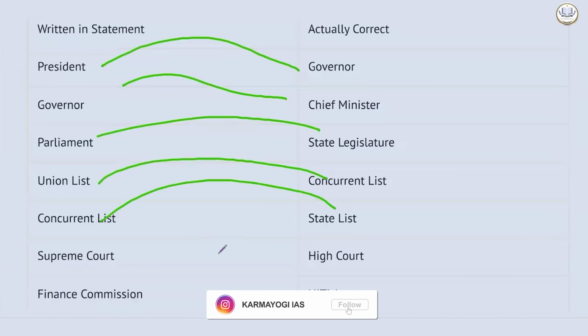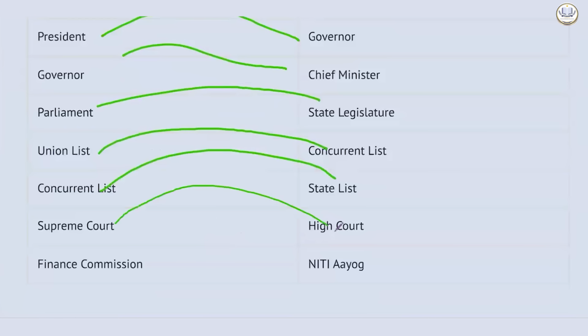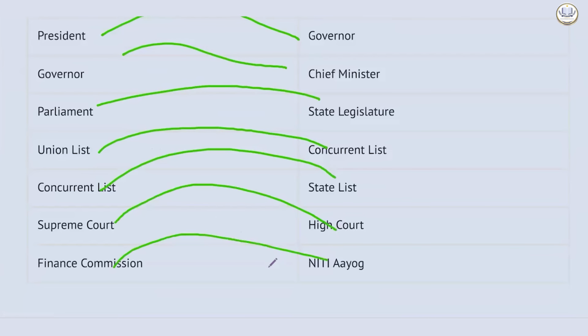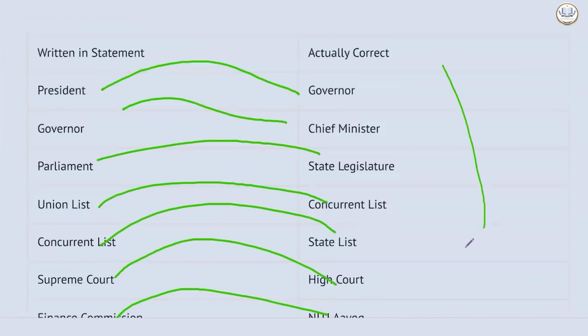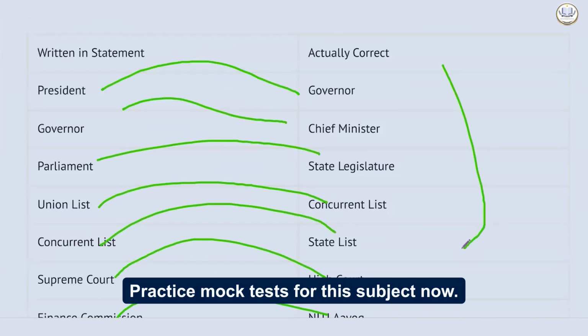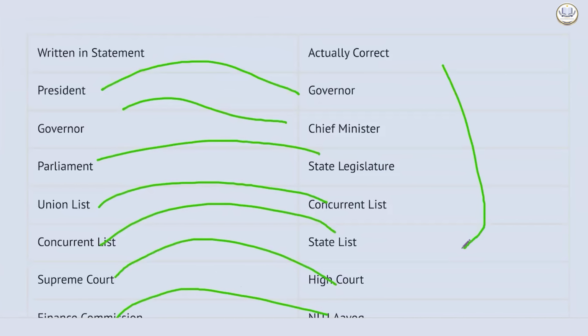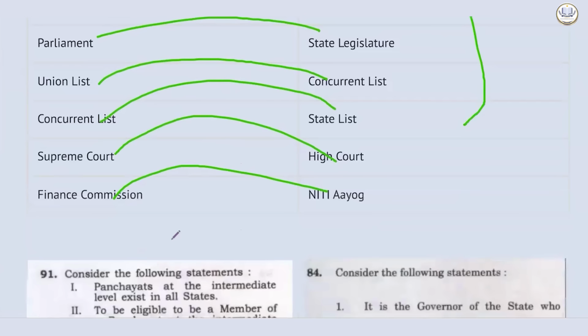Concurrent list, they will write State list. Honorable Supreme Court, they will write High Court. Finance Commission, they will write Niti Aayog. So swapping bodies and swapping authority is a very common way to manipulate, and this is something to watch out for. You have to be very, very vigilant while you are reading these kinds of questions.